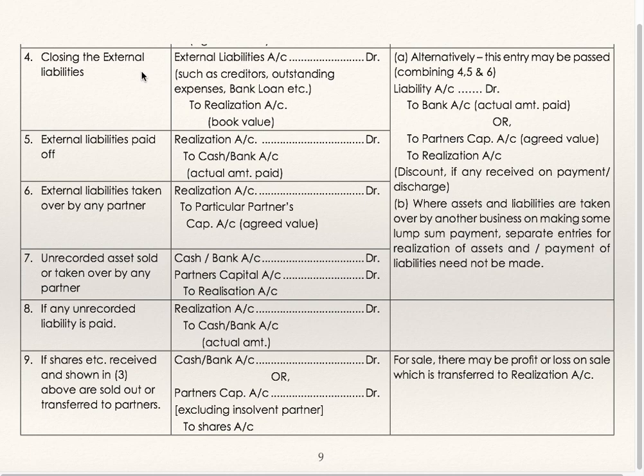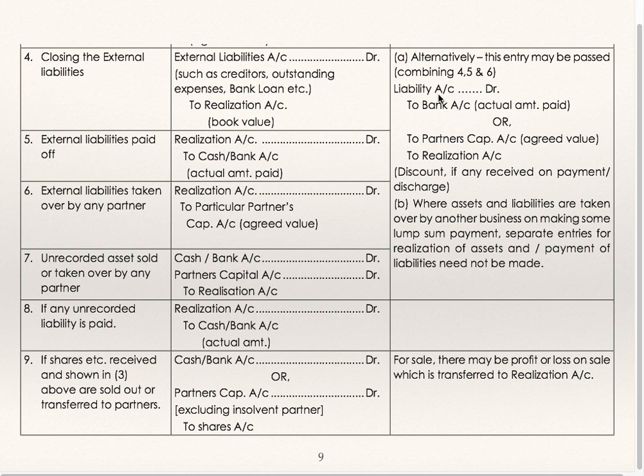That means liabilities are to be transferred to realization account, liabilities to realization. If the liabilities are paid off, realization to cash or bank. If the liabilities are taken over by a partner, realization to that particular partner's capital account at agreed value. So instead of passing these 4, 5 and 6 entries, directly one combined entry can be passed.